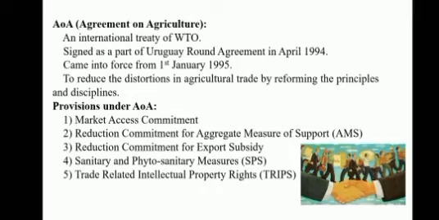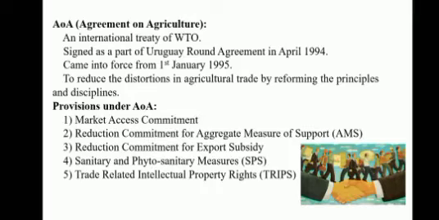It's an international treaty of the World Trade Organization signed as a part of the Uruguay Round Agreement in April 1994, which came into force from 1st January 1995. It mainly came into force to reduce the distortions in agriculture trade by reforming the principles and disciplines.